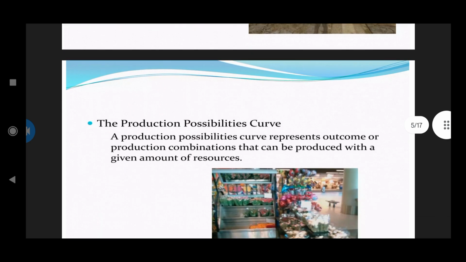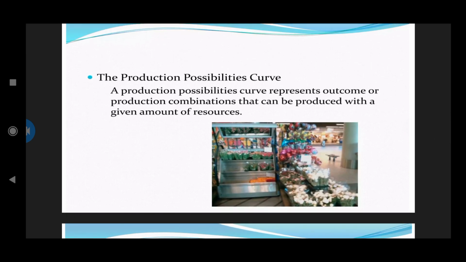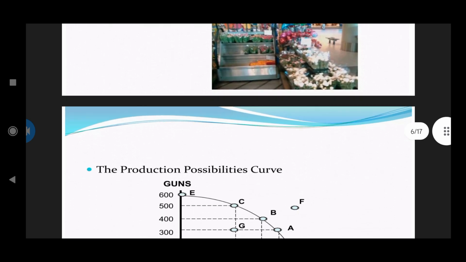Next, there is the production possibilities curve. What is the production possibilities curve? The production possibilities curve represents outcomes or production combinations that can be produced with the given amount of resources. It is simple: it just represents the outcomes versus production combinations that can be produced with a given amount of resources.